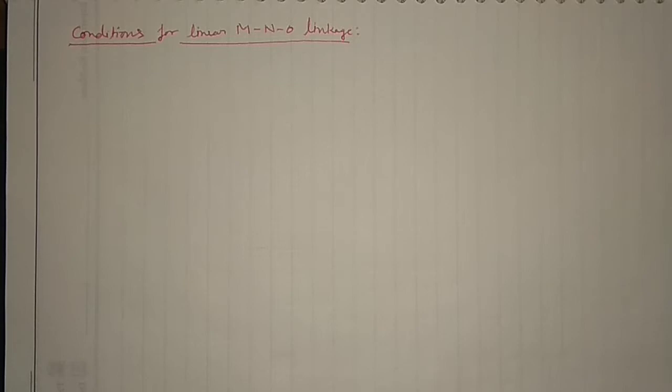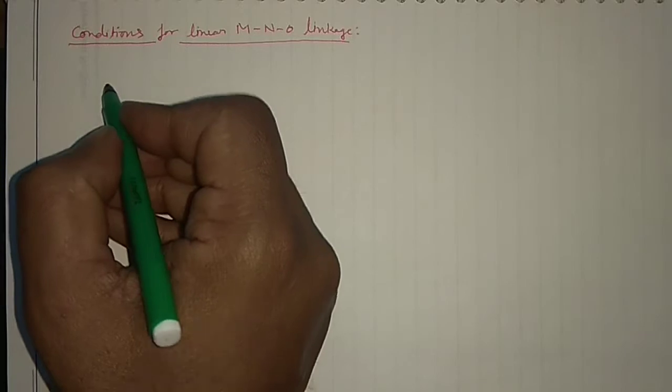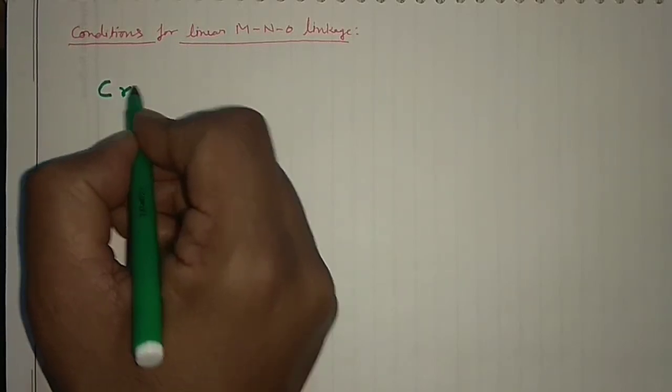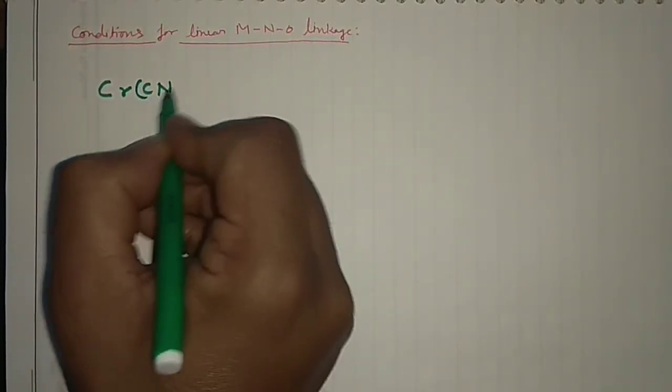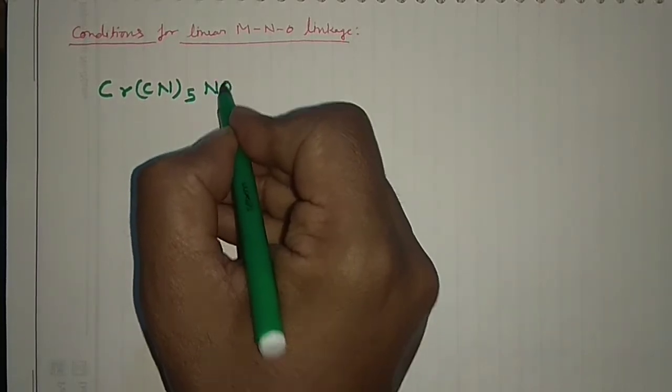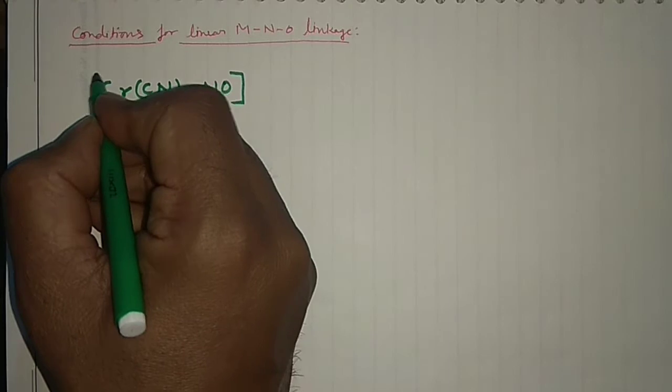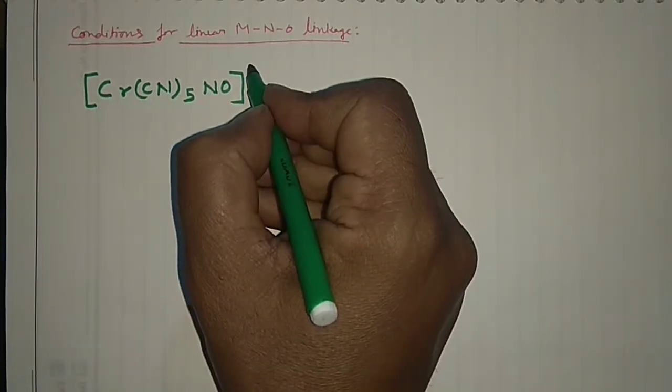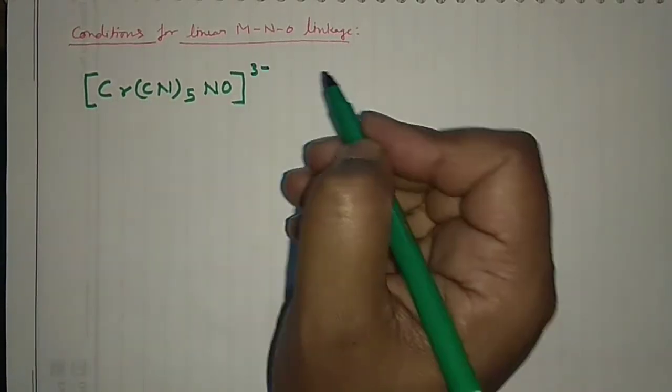So for example, I am having this particular complex, very important, say chromium CN5 and NO written here, and obviously the 3 negative charge is there.